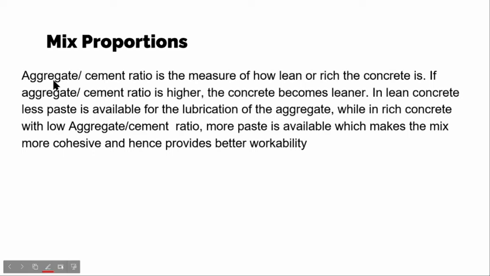Mix proportions. Aggregate cement ratio is a measure of how lean or rich the concrete is. Lean means harsh, how harsh the concrete is. If aggregate cement ratio is higher, the concrete becomes leaner or harsher. In lean concrete, less paste is available for lubrication of aggregate, while in rich concrete, low aggregate cement ratio means more paste is available, which makes the concrete more workable.